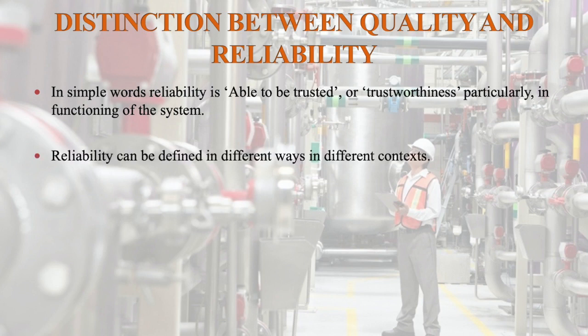In simple words, reliability is being able to be trusted, or trustworthiness, particularly in functioning of a system. Reliability can be defined in different ways in different contexts. A few examples are given below.